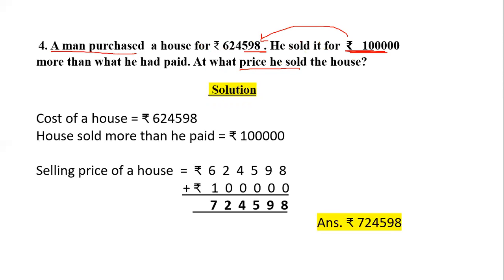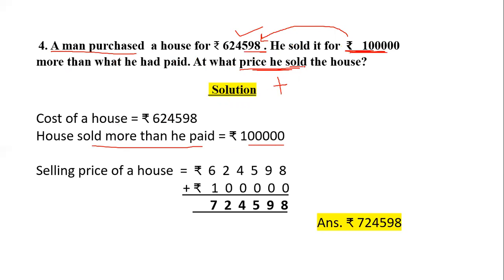At what price actually did he sell after adding 1 lakh rupees to the cost price, right? So here we have to find the total price, so it means we have to add. Now the cost of the house is this, and he has paid 1 lakh more in this amount. So we will write house sold more than he paid. So it is 1 lakh rupees.